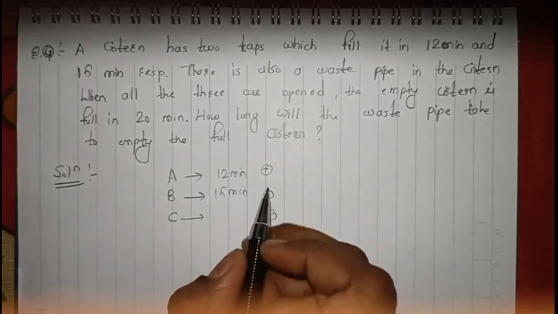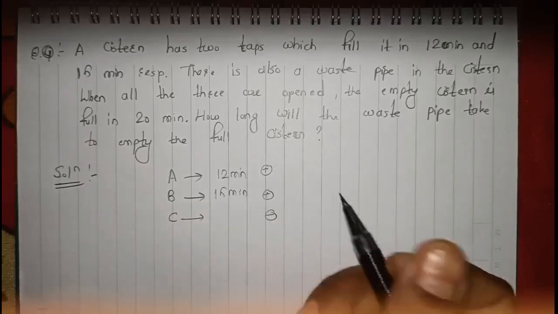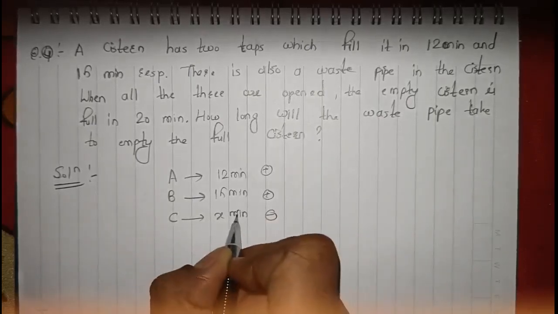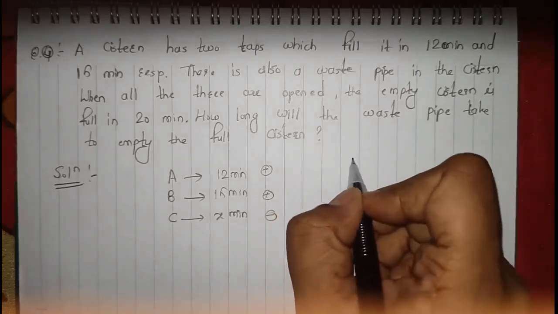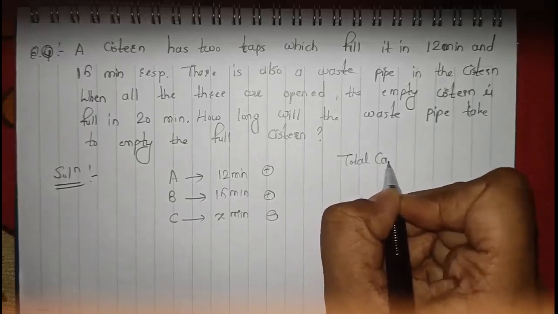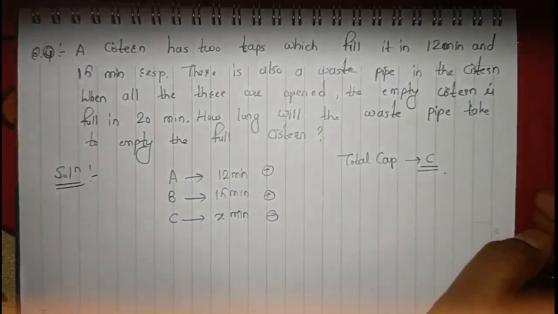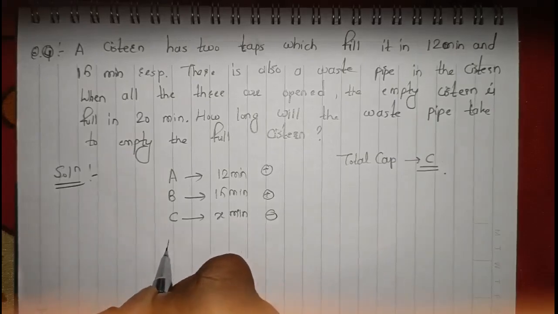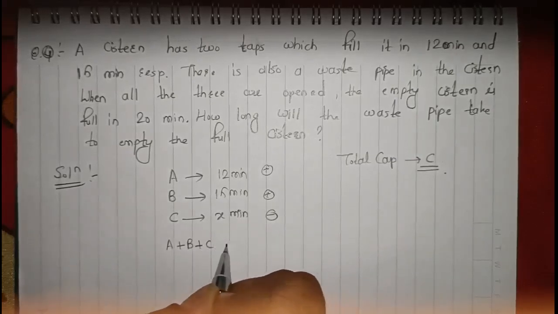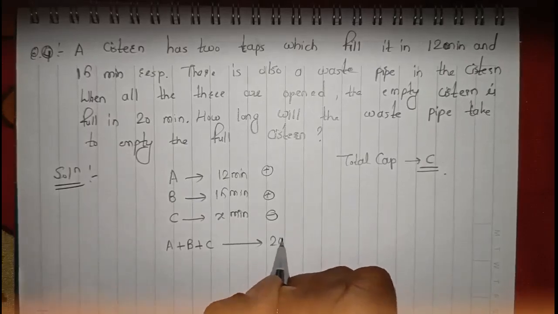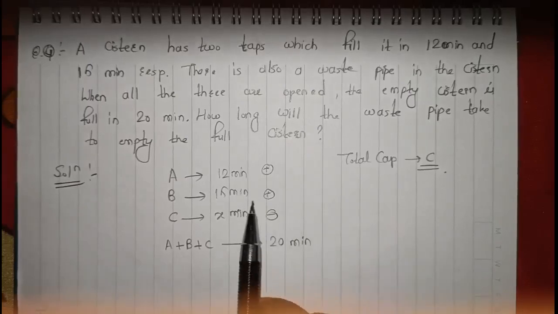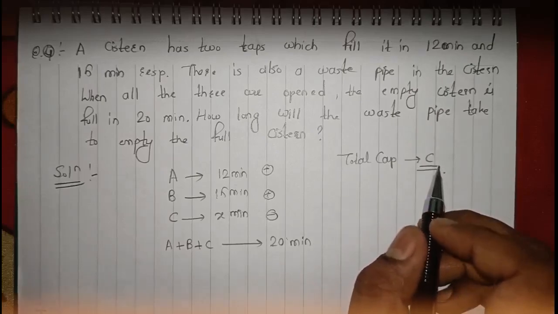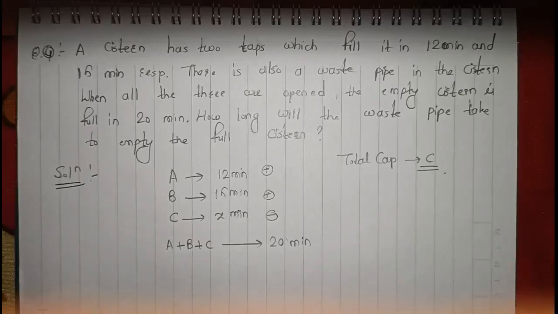It empties our system, and it is not actually mentioned how long it takes, right? So just consider it as x minutes. Now in this kind of case, you can go with total capacity as C, or you can take the LCM of 12, 15 and 20. Why? Because when A plus B plus C are working together, they fill the cistern in 20 minutes. I'm actually going to go with C in this particular question. So our total capacity is C here.